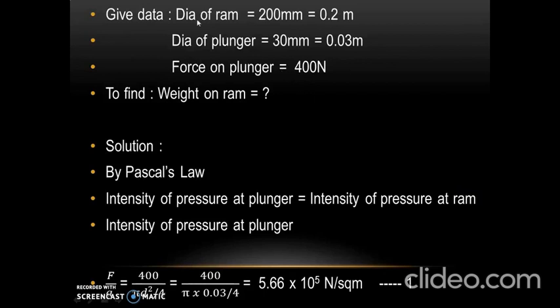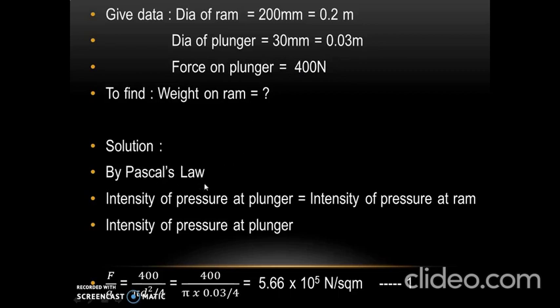To begin with, we will write down given data, that is diameter of ram, which is equal to 200 mm, which can be written as 0.2 meter. Diameter of plunger is equal to 30 mm, which is equal to 0.03 meter. Force on plunger is equal to 400 Newton. With all these data given, we need to find out what is weight on ram.